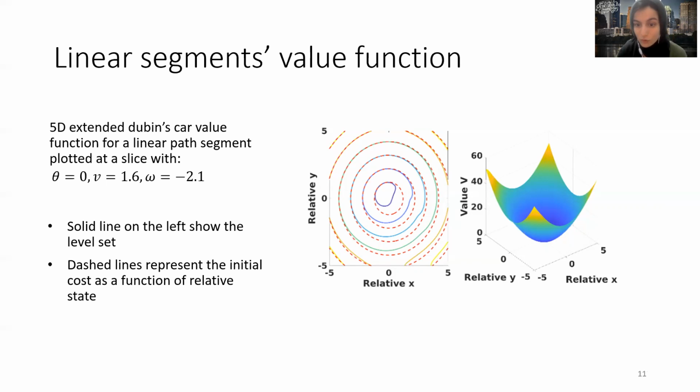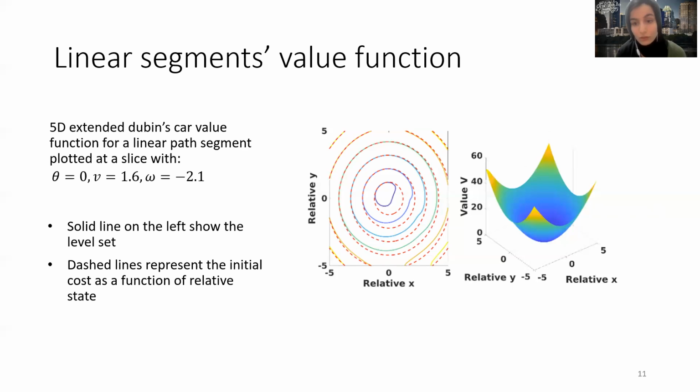In FastTrack, it is proven that if you start at a relative position that lies inside a level set, which are these colored solid lines here, you will always remain inside that certain level set if you use the optimal control, of course. And each level has a certain value, and from that, a certain TEB can be calculated.